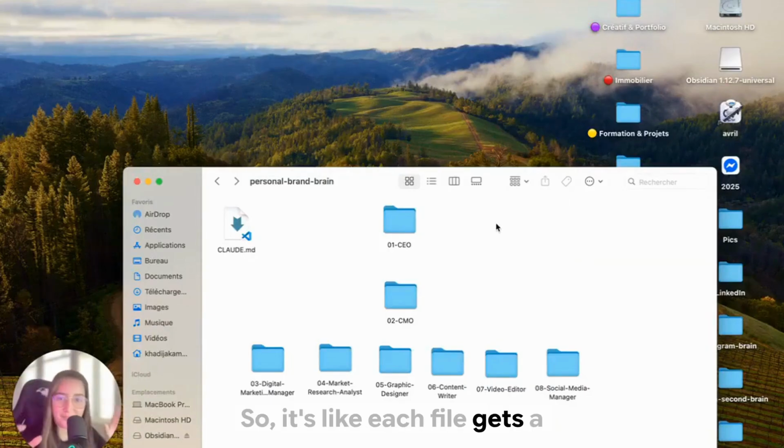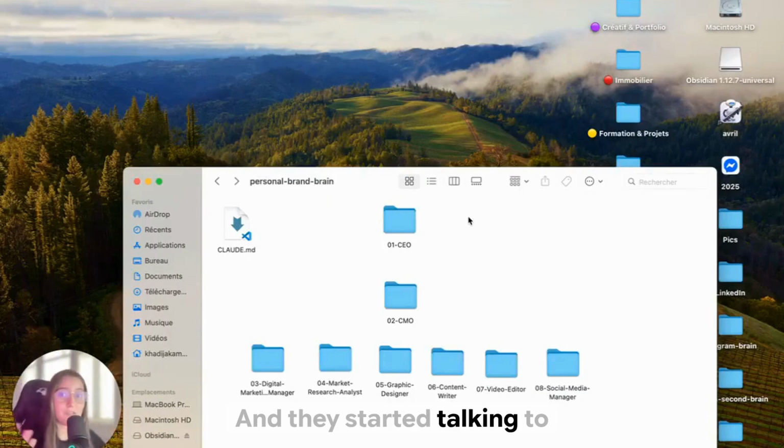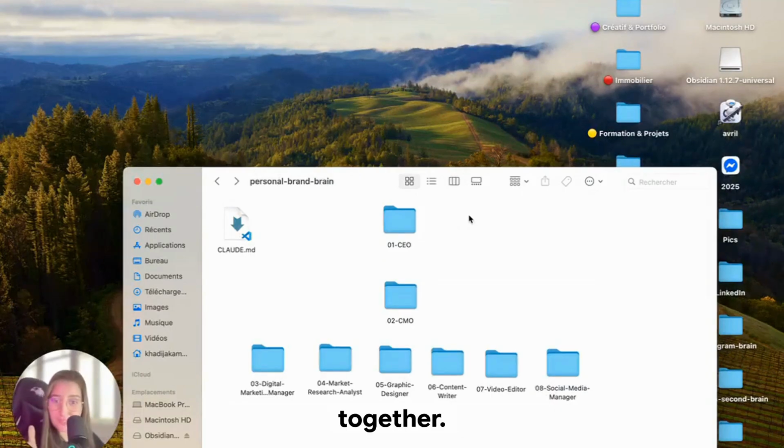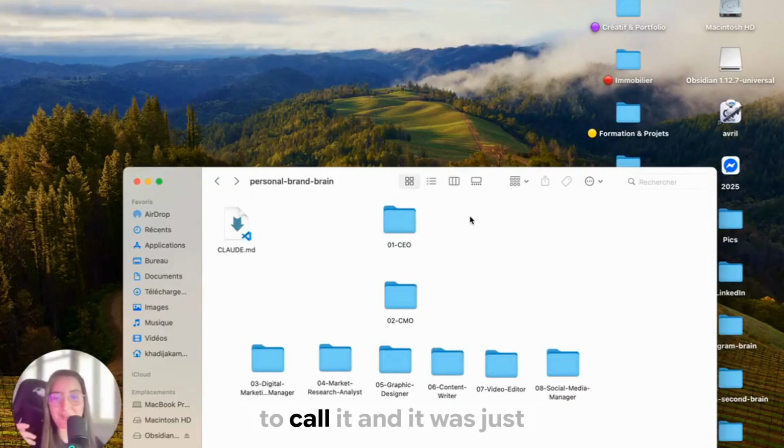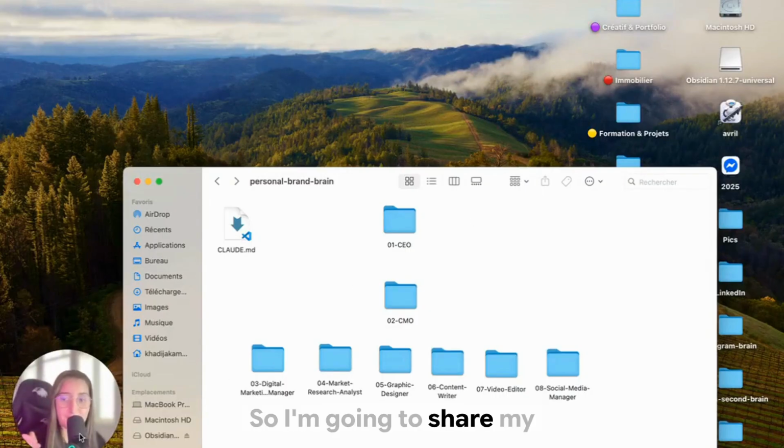So it's like each file gets a wiki link to the agents it depends on, and they started talking to each other. And it took me just one afternoon, I would say 3 to 4 hours to wire them all together. And now I'm going to show you how it all connected. It's like a huge network of neurons, and this is how I like to call it. And it was just incredible. So I'm going to share my screen now to show you how it all came together.